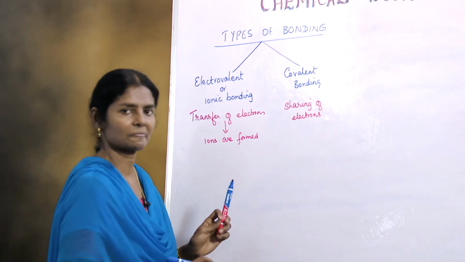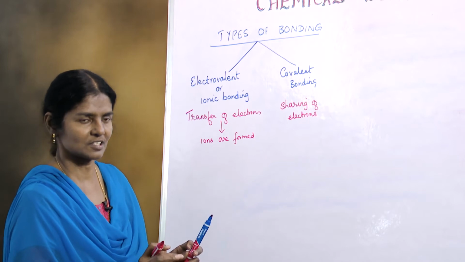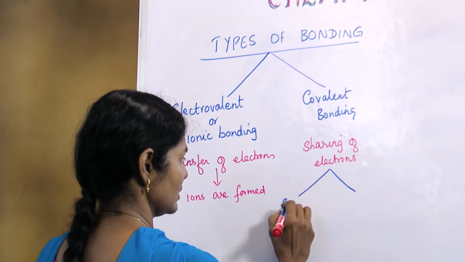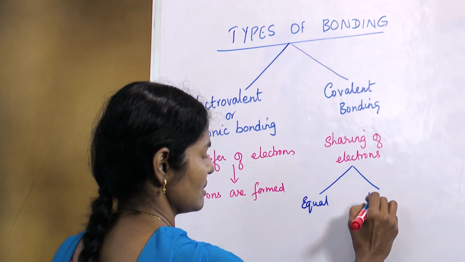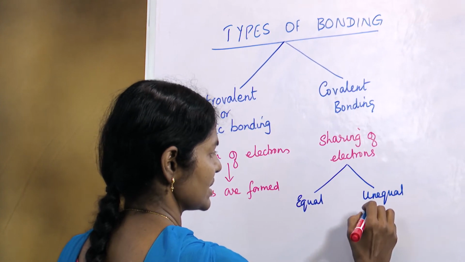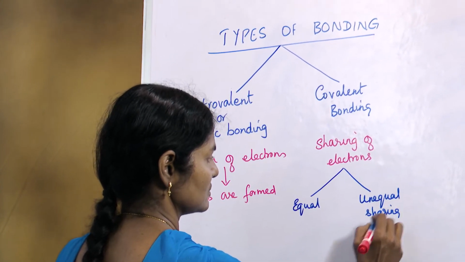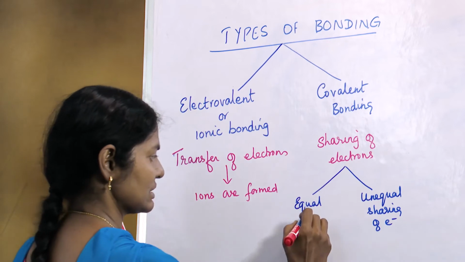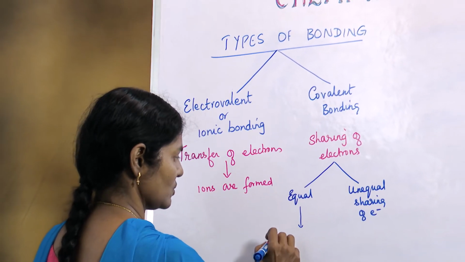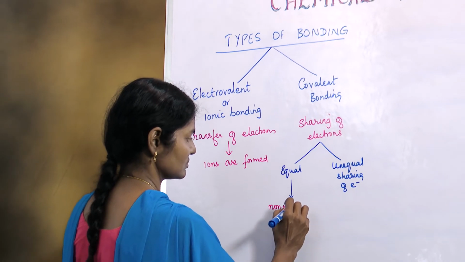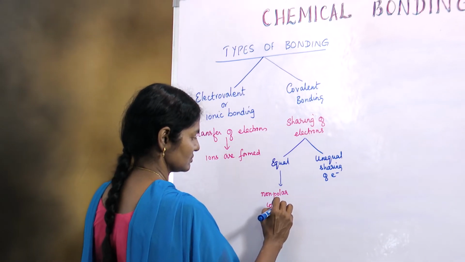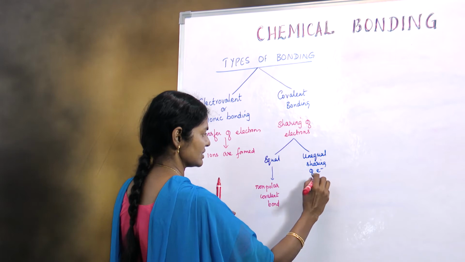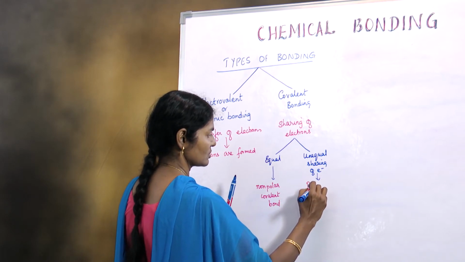This is the basis. Now this sharing can be of two types. It could be equal or it could be unequal. Both are possible. If it is equal sharing, it results in a non-polar covalent bond. But if there is unequal sharing, it results in a polar covalent bond.